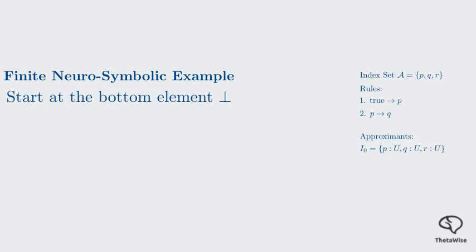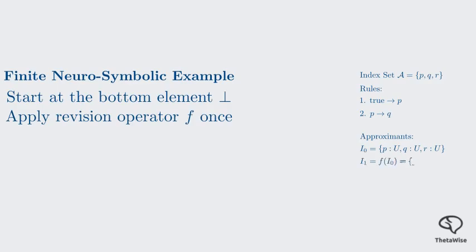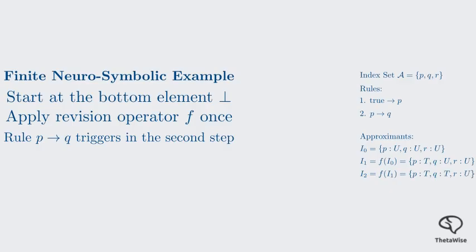Now we apply the operator f. According to our rules, since P is unconditionally true, the first revision sets P to true. Notice that Q remains unknown in step 1, because the rule for Q depends on the previous state of P. Applying f again, we look at I sub 1. Since P is now true, Q becomes true in I sub 2.